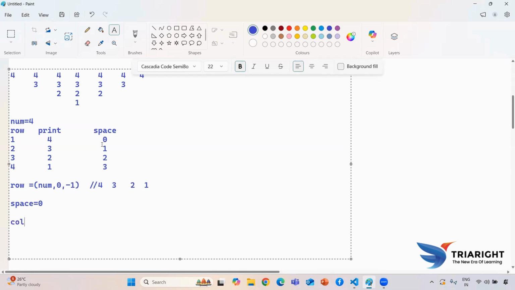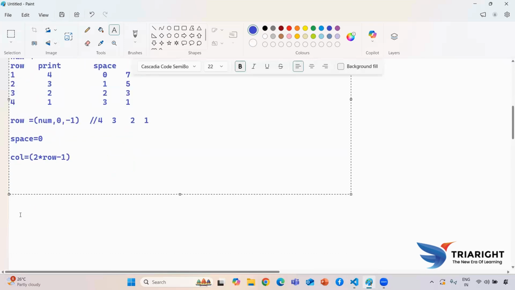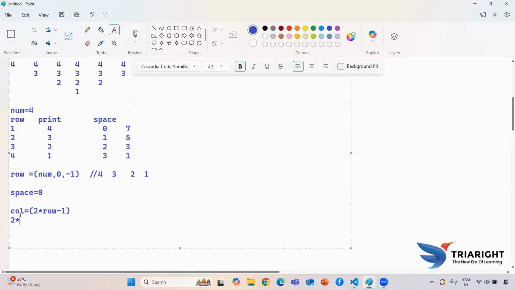Now I need to generate how many times to print, because as of now it will be printing 7 times. Here I'm printing 7, then for this one it will be printing 5, for this one it will be printing 3, and for this one it will be printing 1. So how to generate this column? If I'm passing 2 into row minus 1. Now we are going to check. So here if I'm typing 2 into my row value, first my row value becomes 4, because we are generating this 4. So 2 into 4 minus 1 will give me 7.